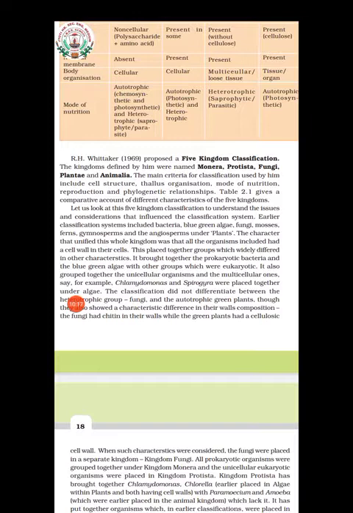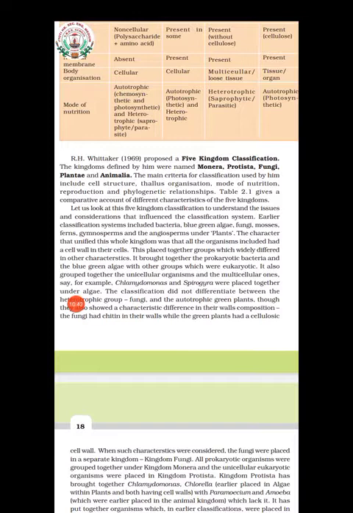But you can see that fungi is different, bacteria is different, mosses and ferns are all different, isn't it? Even bacteria have only prokaryotic cells. Still these prokaryotic bacteria and blue green algae came along with eukaryotic organisms.